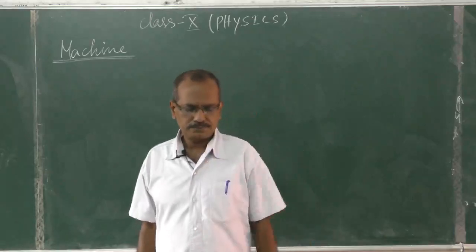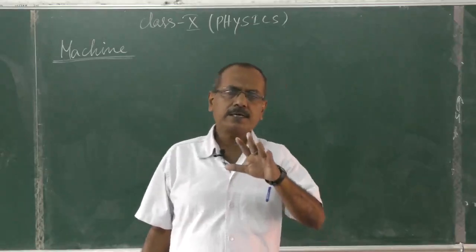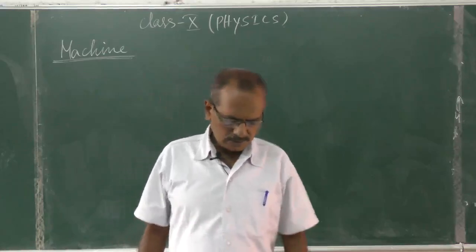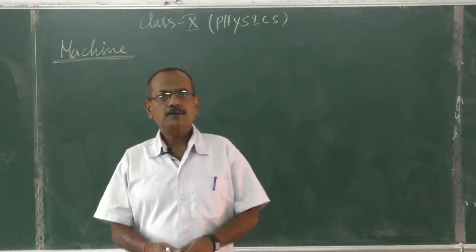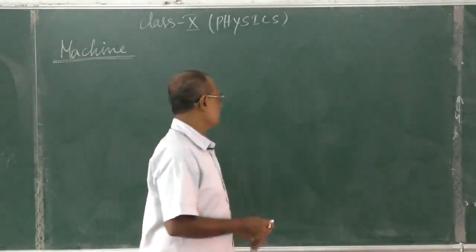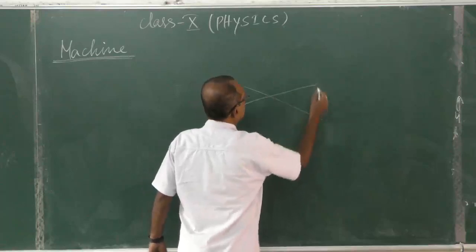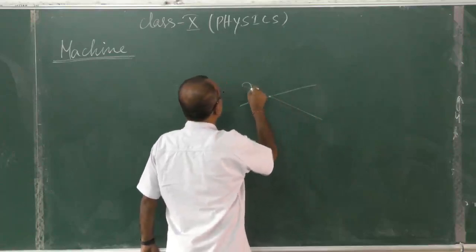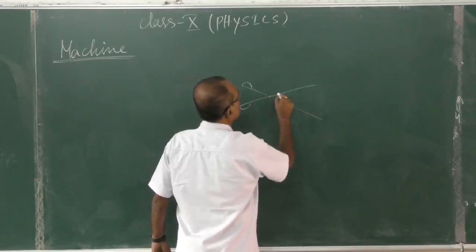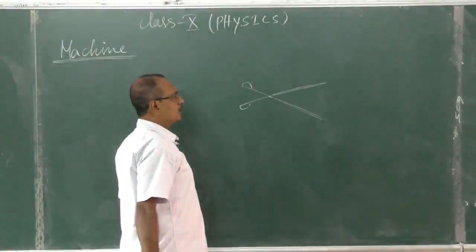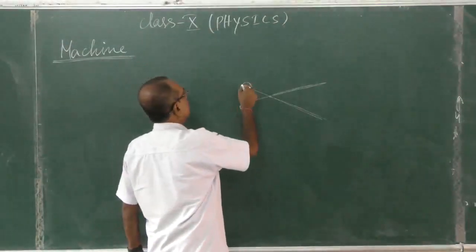Number four, for obtaining gain in speed. We can get speed. Now, take a pair of scissors, I am drawing it this way. These are the blades of the scissors.